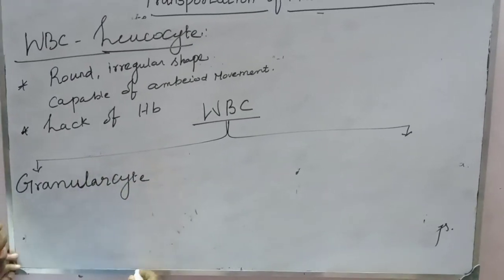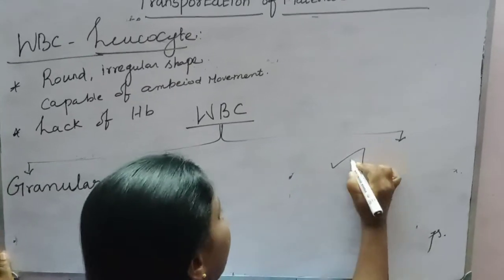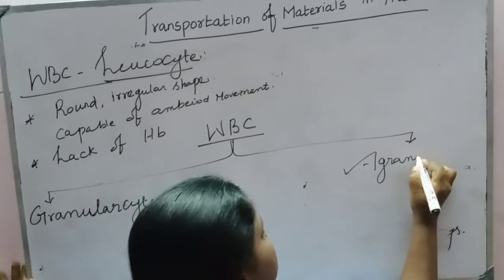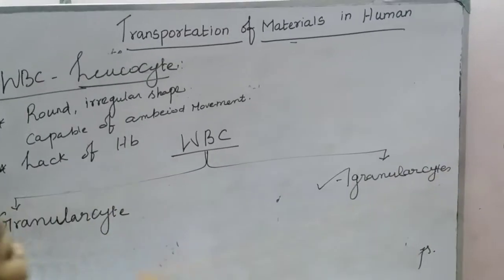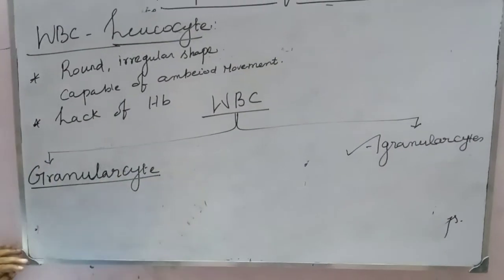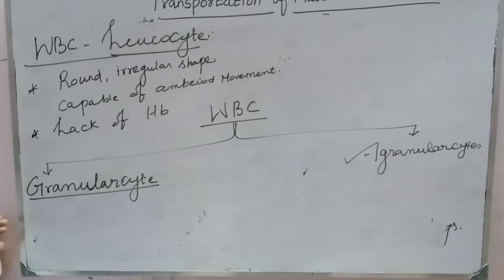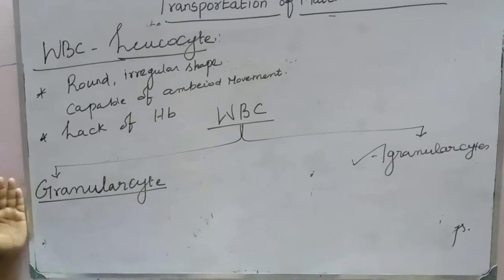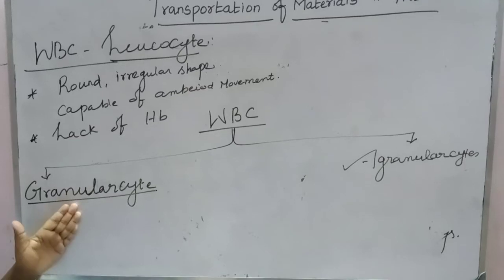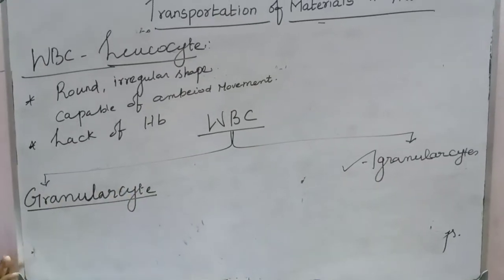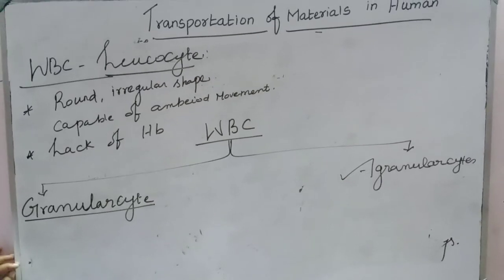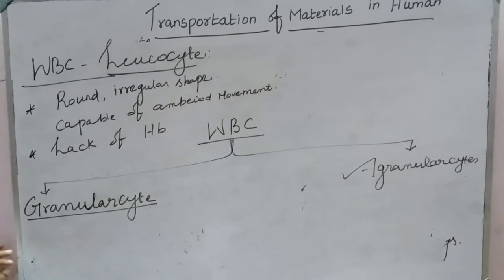Granulocyte means cytoplasmic granules are present. Absence of cytoplasmic granules is called agranulocyte.